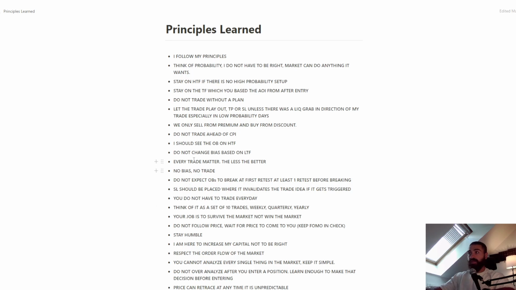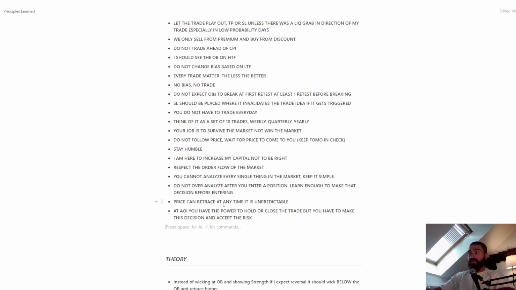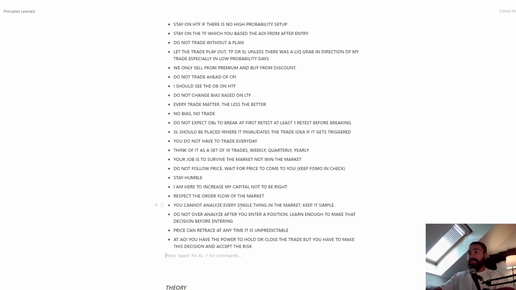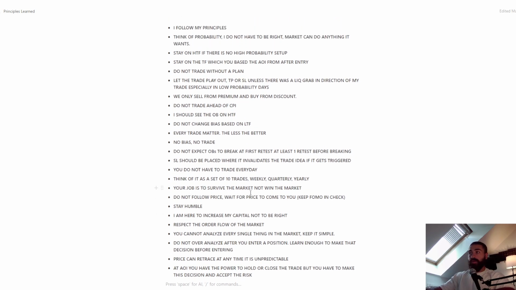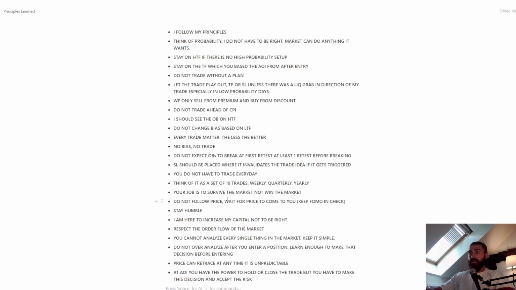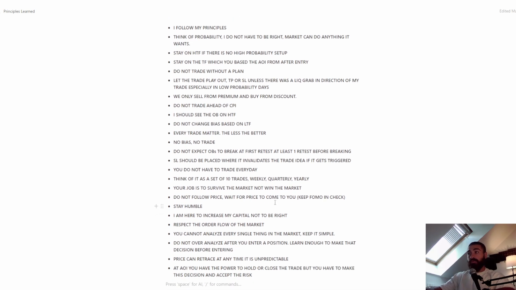No bias, no trade. Do not change bias based on lower time frame. Price can retrace at any time. It's unpredictable. You cannot analyze every single thing in the market. Keep it simple. Respect the order flow. Stay humble. Survive the market. Don't try to win the market. Do not follow price. Wait for price to come to you.